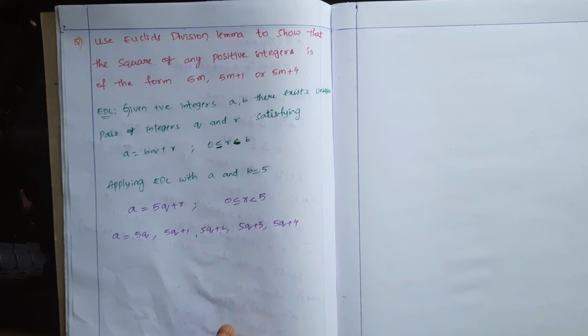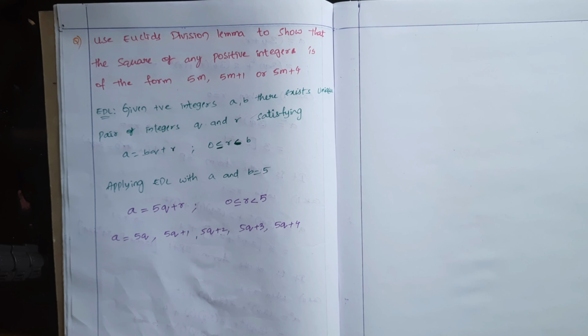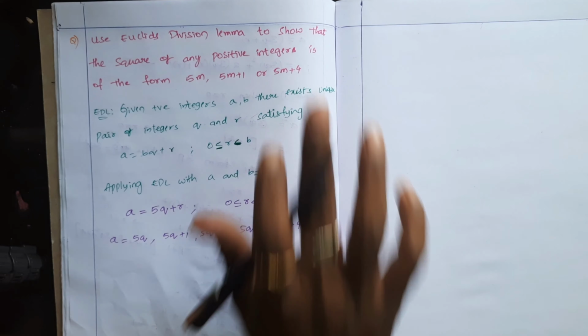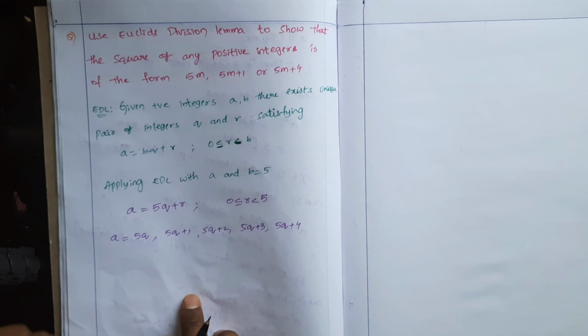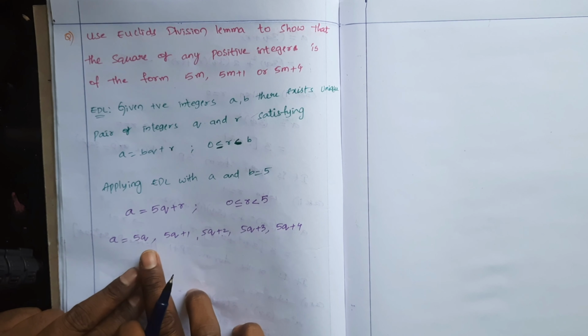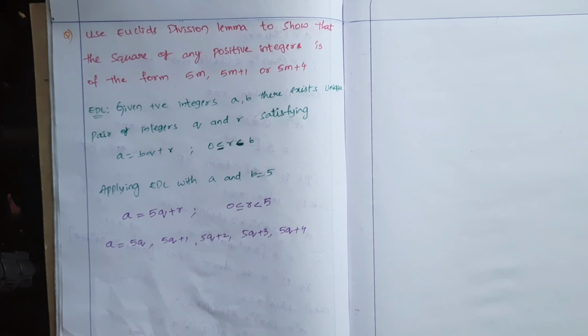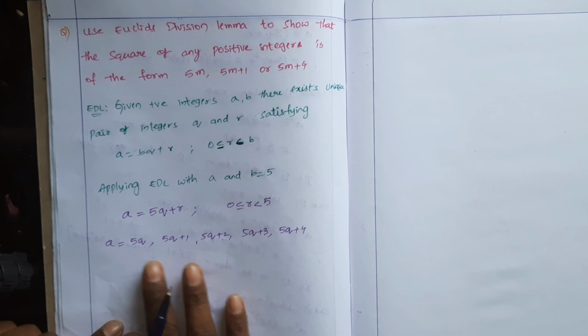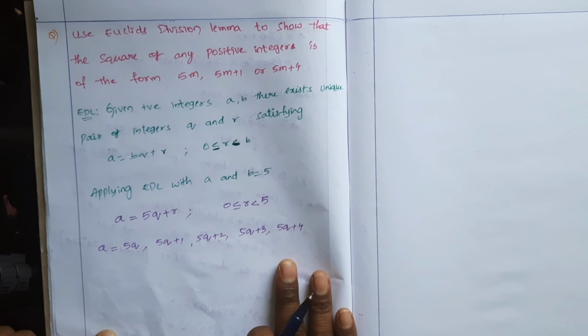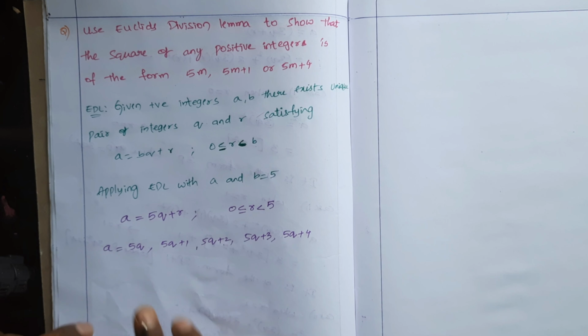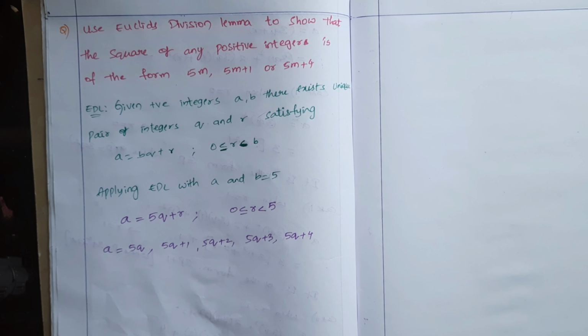Here we have to prove the square of all positive integers is of the form 5m, 5m plus 1, 5m plus 4. But I am going to prove it for only 5 cases: r is equal to 0, r is equal to 1, r is equal to 2, r is equal to 3 and r is equal to 4. Because these 5 cases represent all positive integers.